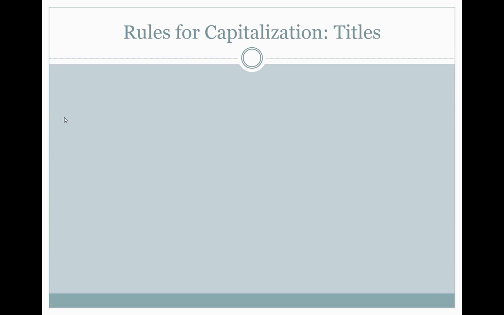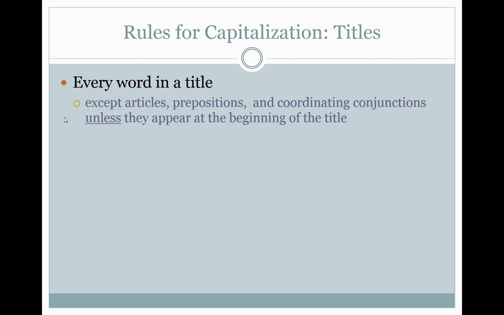Next, titles. Every word in a title. When I say title, I mean the title of a book, of a movie, of a magazine article, a newspaper article. We need capital letters in the titles, except for articles, prepositions, and coordinating conjunctions. If you're not sure what those are, look it up online or look in your grammar book. Those three types of words do not need to be capitalized unless they appear at the beginning of the title or they are the last word in the title.